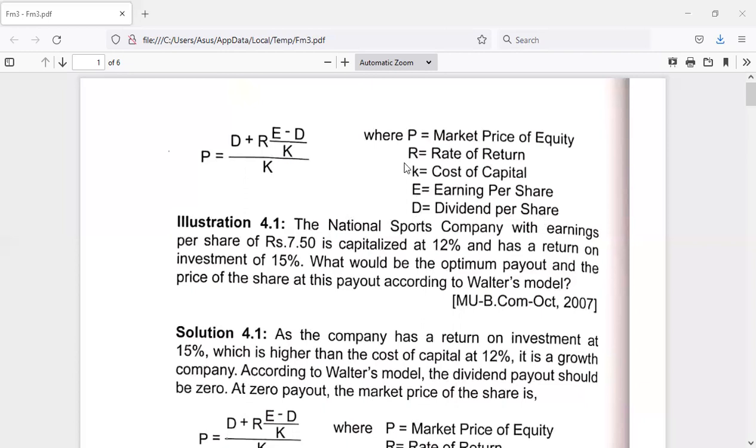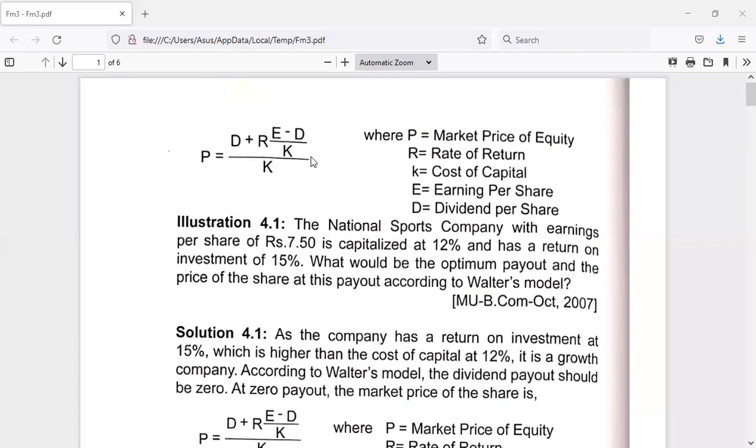If we know all this information, we can easily calculate the market value of shares. Now remember, this is the formula for the market value of shares.